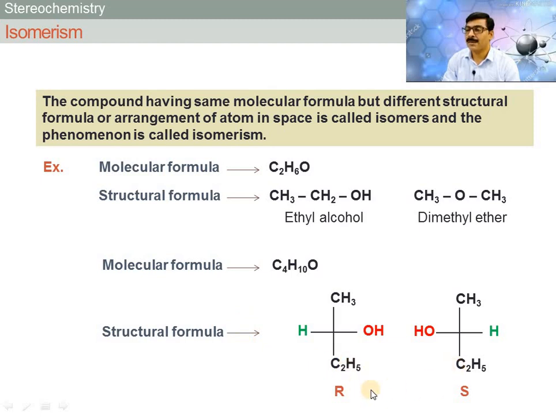Means the first and second compounds are isomers of each other, and both have the same molecular formula, that is C4H10O. So again these are isomers of each other, and the phenomenon is called isomerism. So this is isomer and isomerism.